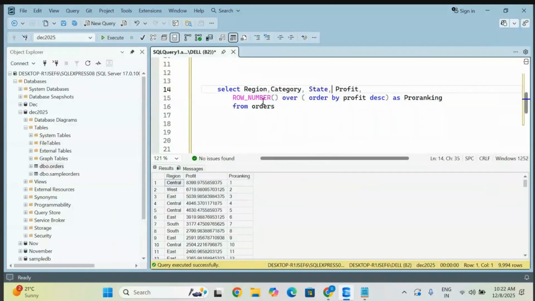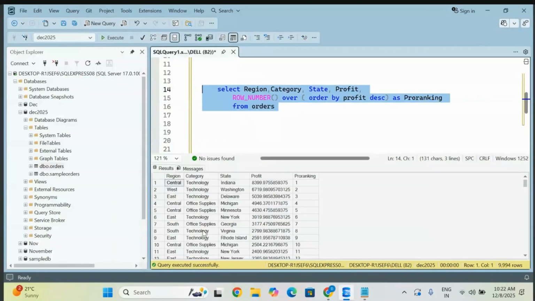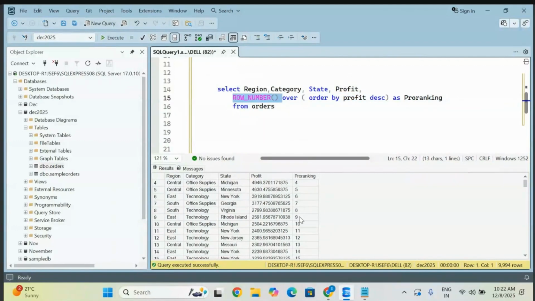Anything that you take is fine. It is not pointing to these non-aggregated values. It provides the row number based on whatever order you give here. But this row number is going to give you a serial number only, just a series. Nothing bigger. You can't see any effect here.